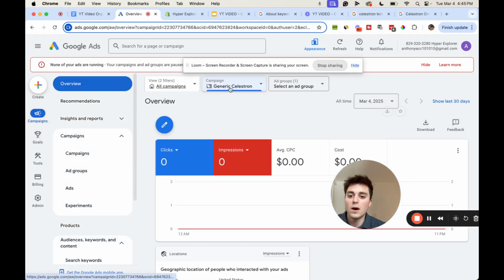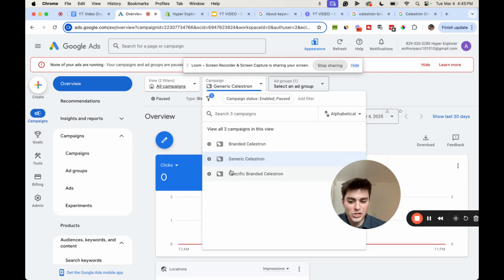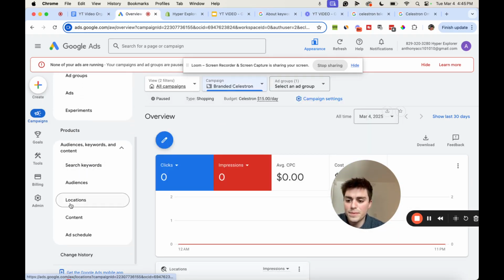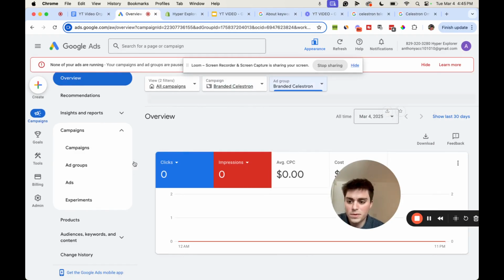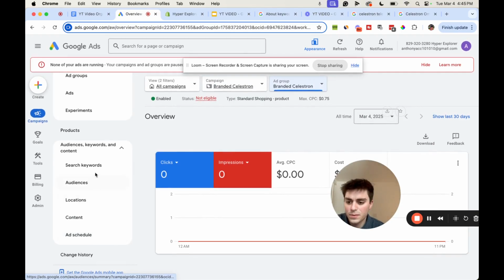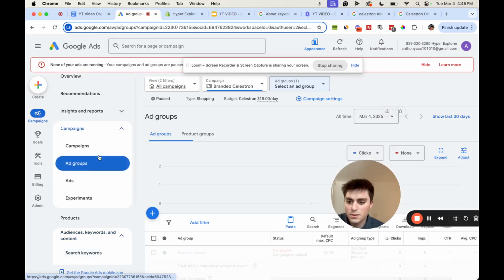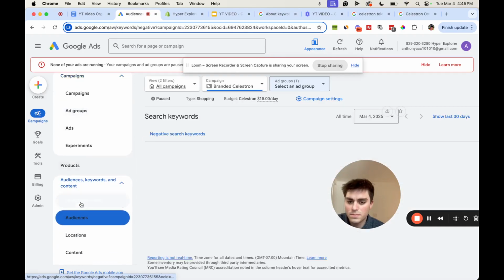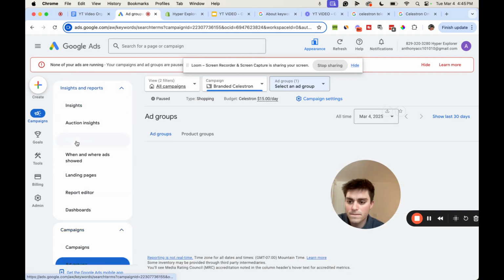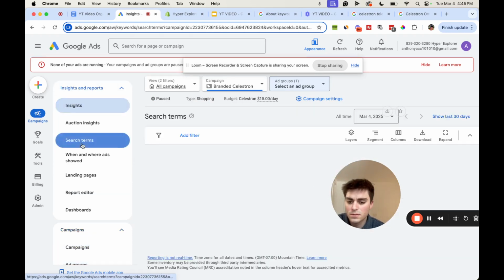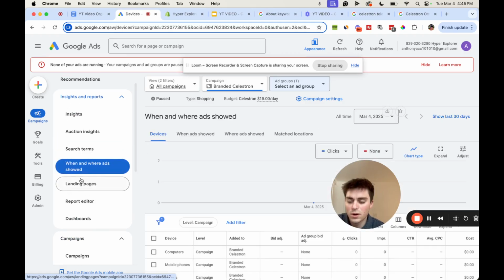Now, like I said, we're going to get into the nitty gritty. I don't really touch the generic too much at all, to be honest. I leave that alone. But we're going to go to the branded, and then we're going to go to when and where ads showed, and we're going to go to the devices.